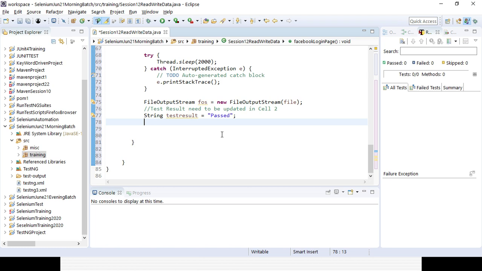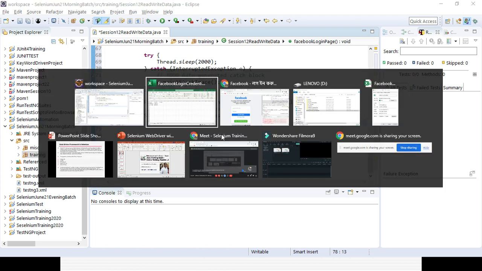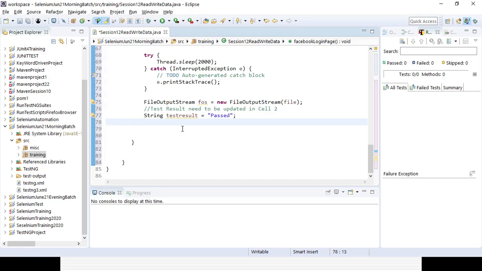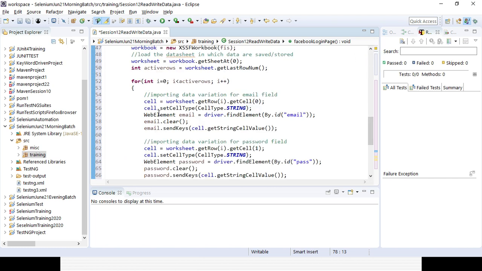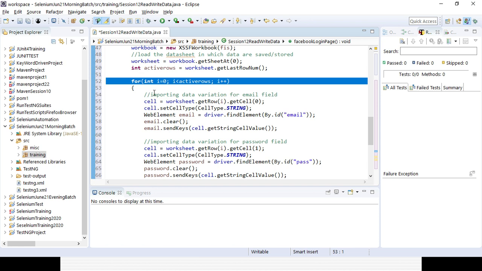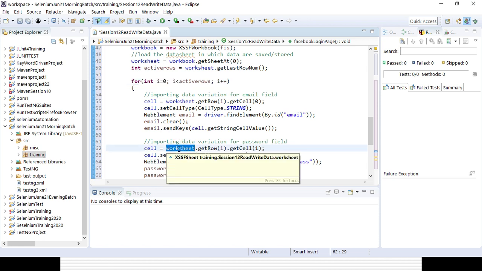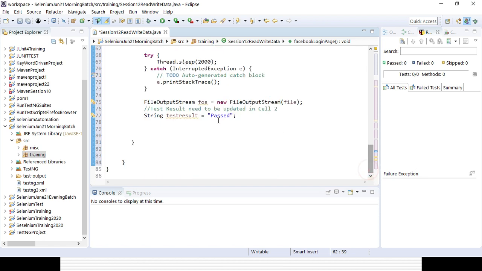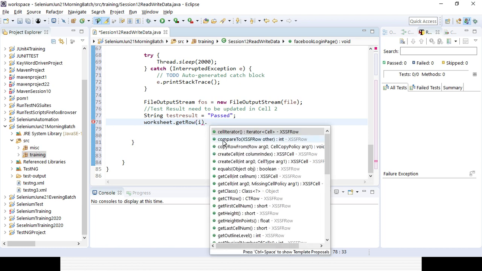So where do I need to update it? I need to create a new cell here, so that I can update it here. So I will be adding it in cell 2. I will be going to the worksheet first, because it is within the for loop. Then I will go to getRow(i) directly. So worksheet.getRow(i), then I will be creating a new cell where I will be setting the data.